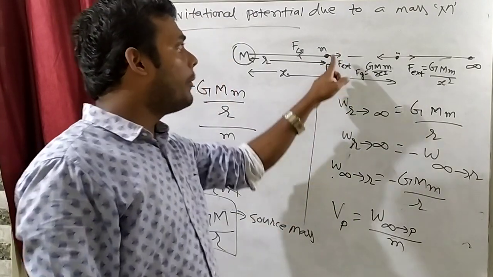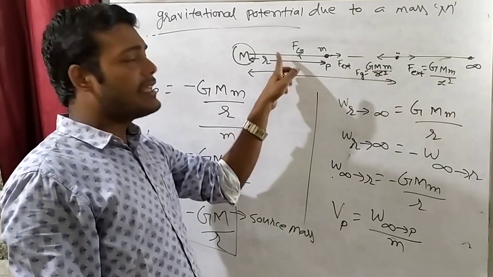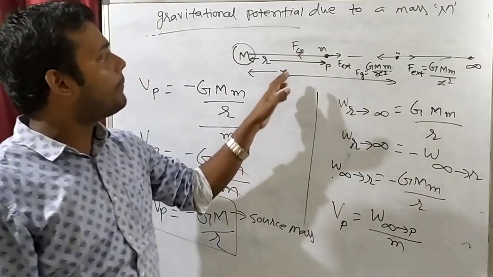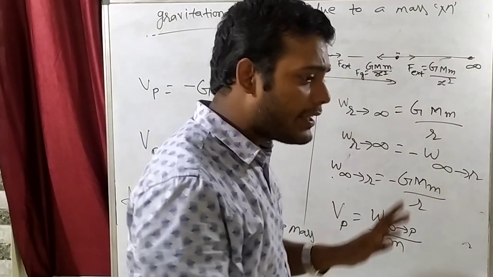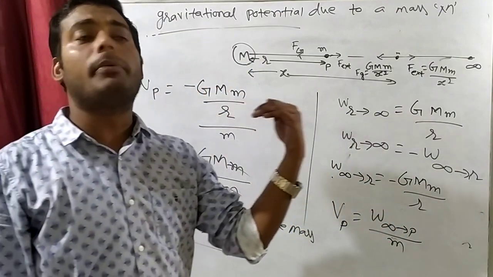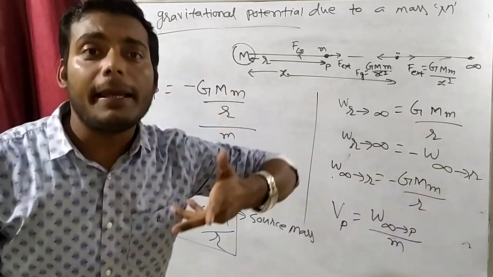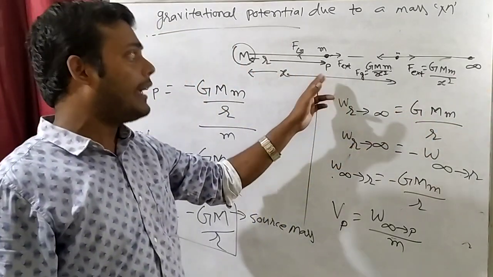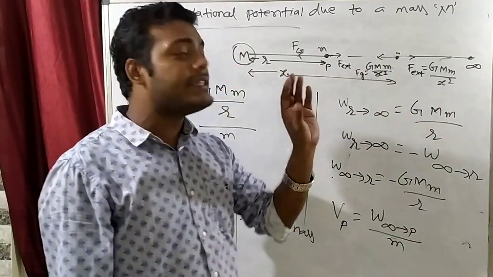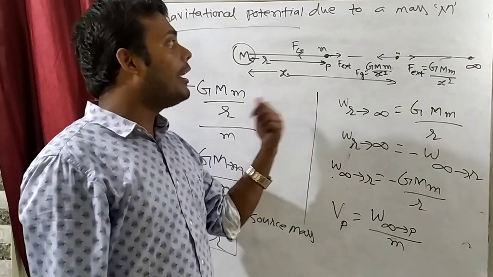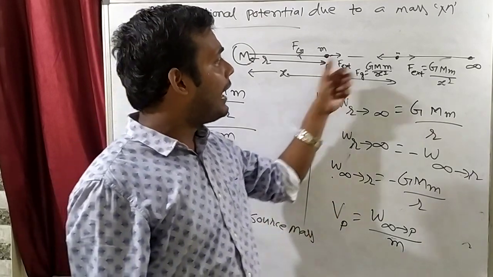Here we have to find potential. तो मैंने यहाँ पे test mass को रख लिया. On this test mass, gravitation force will act in this direction, and that will be equal to GMm by r square. So Fg will act in this direction. Actually, gravitational potential is defined as work done in bringing a unit mass from infinity to any point P. But हम लोग को निकाल नहीं पाते हैं, तो infinity to point P नहीं निकाल के we will calculate P to infinity. तो हम लोग का जो work done is a conservative force, उस concept से we will come to know that work done from infinity to P is equal to work done from R to infinity.